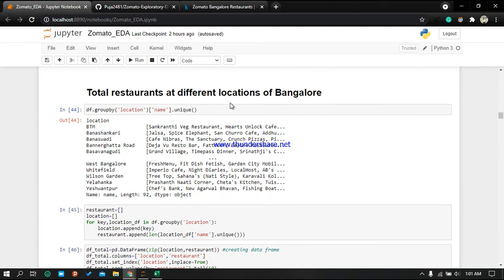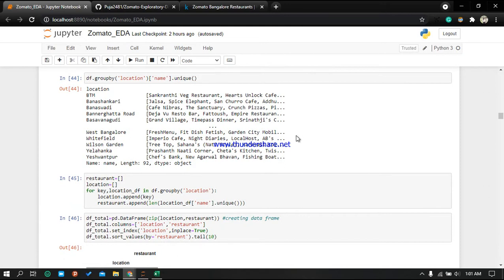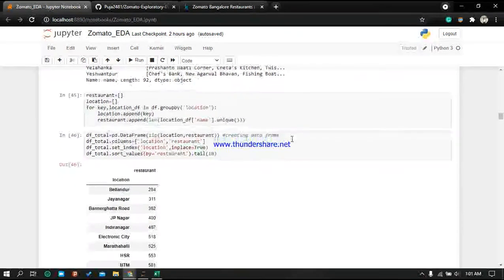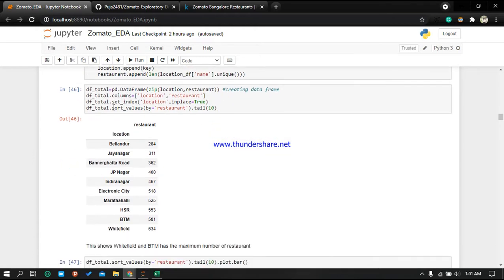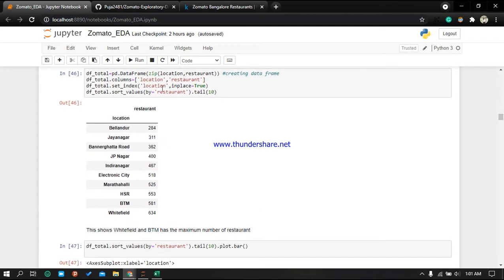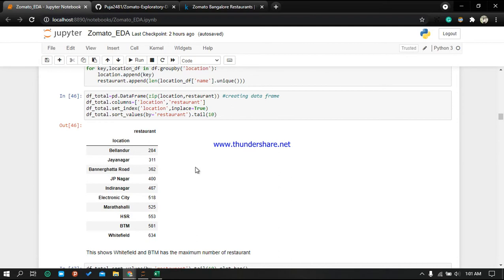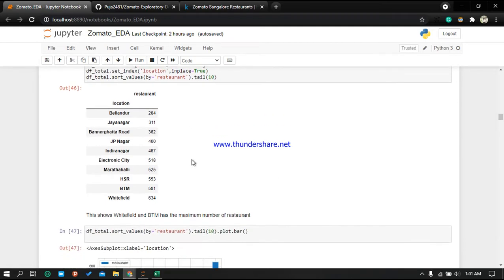Here are the total restaurants, the locations of the restaurants, and the names of the restaurants they have. This is the location and this list contains the names. Then we are creating a list of restaurants and locations, and appending the location to this location list. Here we have created the data frame and set the location as the index. Then we sorted it using sort values.